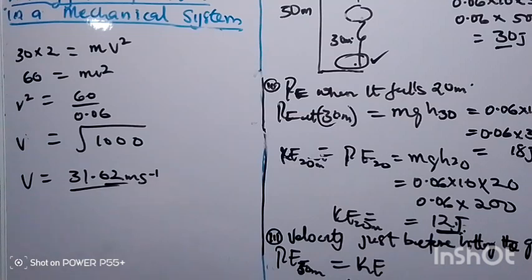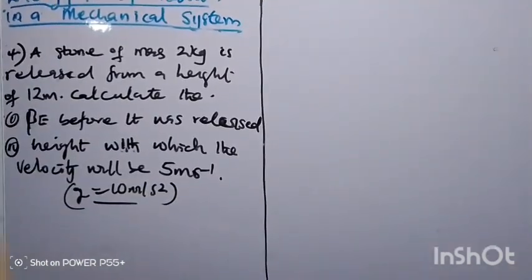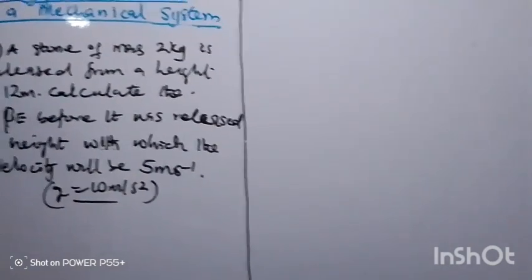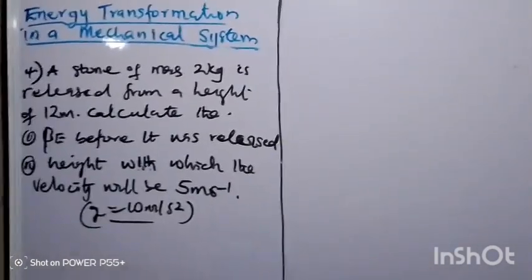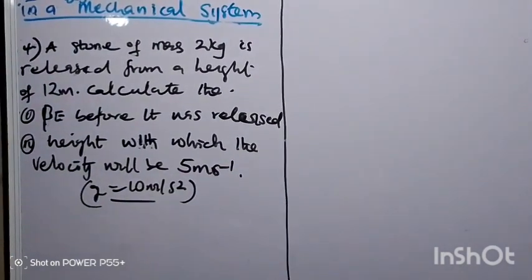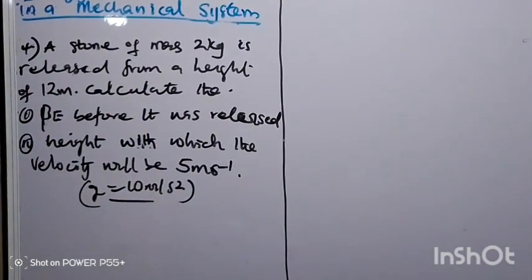That's for example 3. Let's take this one as example 4. A stone of mass 2 kg is released from a height of 12 meters. Calculate 1, the PE before it was released. 2, the height at which the velocity will be 5 meters per second. g is equal to 10 meters per second squared. The first question,